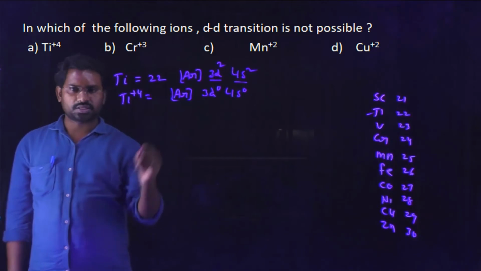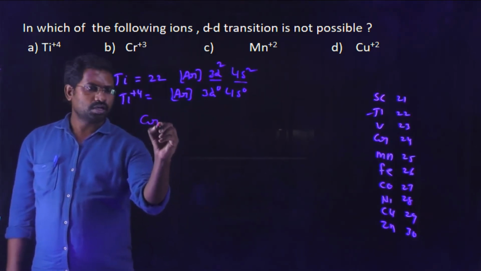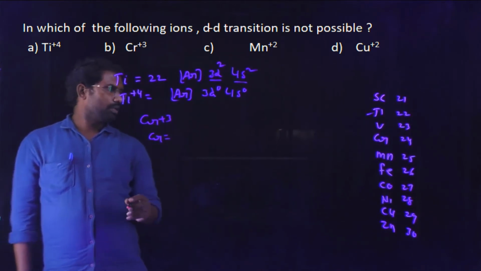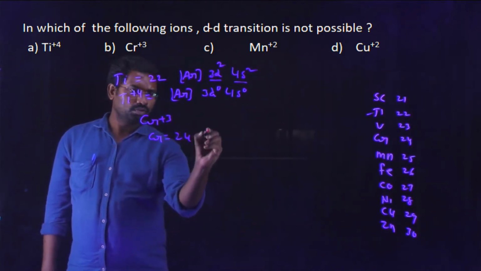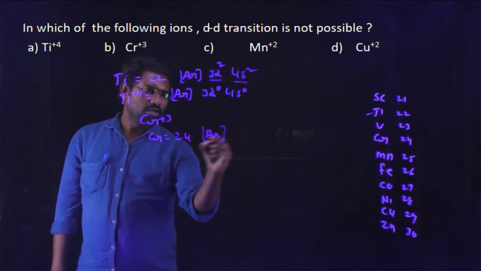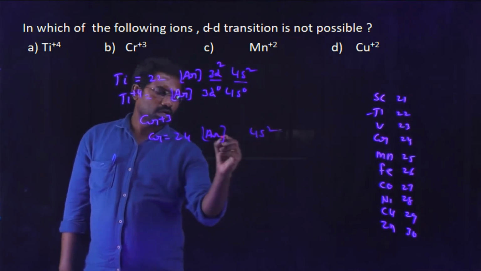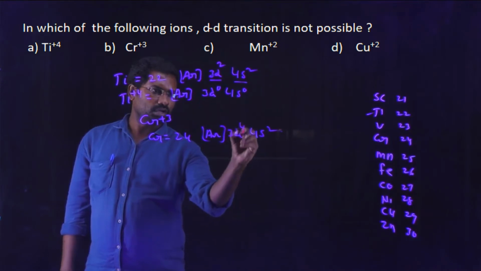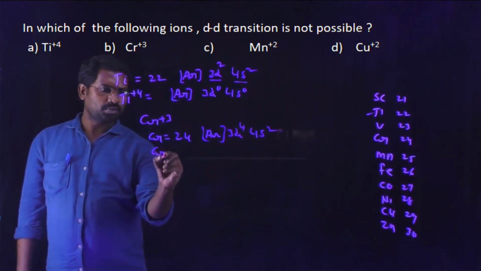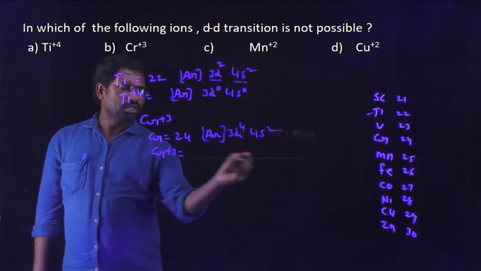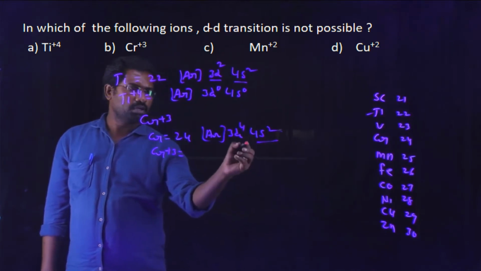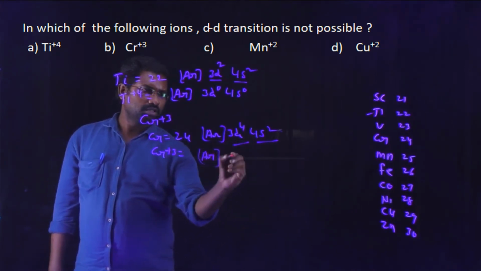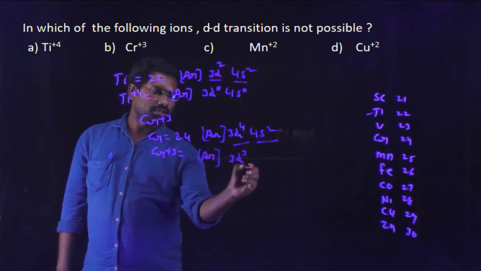So check the second ion, that is Cr3+. What is the atomic number for chromium? Chromium atomic number is 24. Configuration argon 4s1 3d5: argon 18, 24. So in Cr3+ state, losing 3 electrons, 1 electron from the s orbital and 2 electrons from the d orbital. Therefore it gets an argon 3d3 configuration, 3 unpaired electrons.